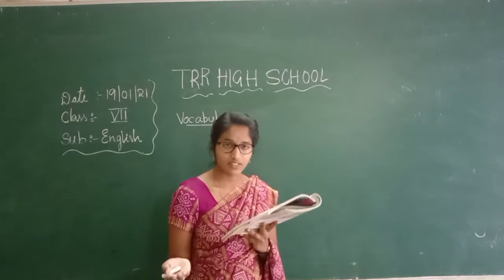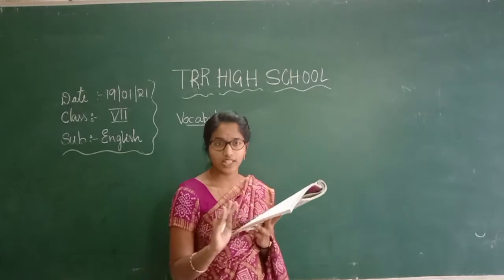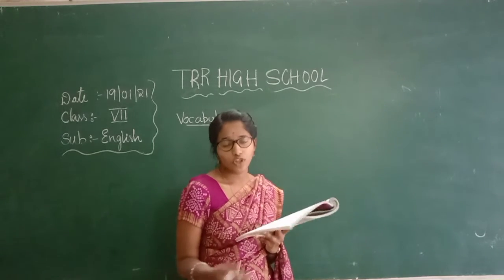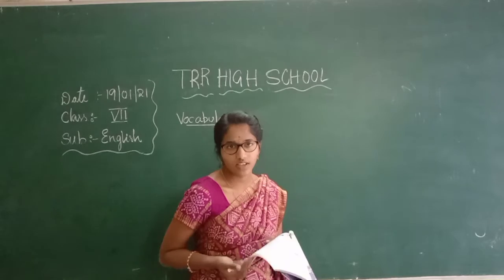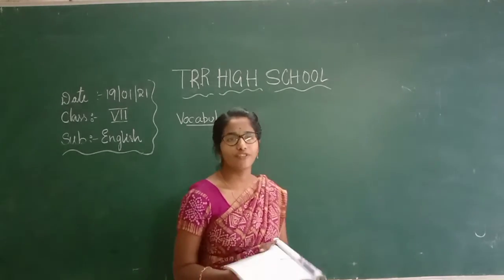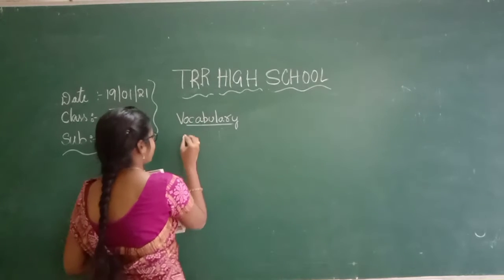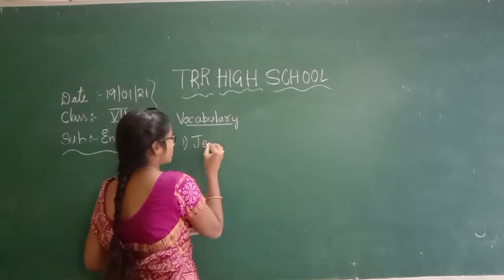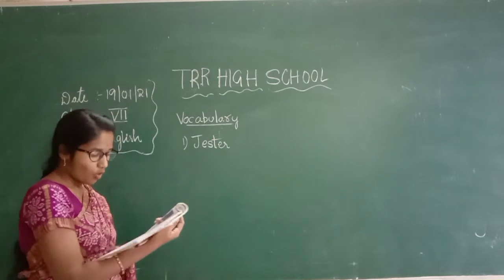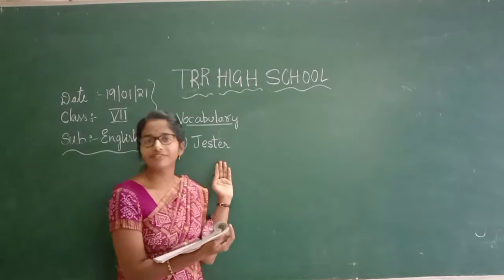No. Gesture? Pleased? No. Penalty? No. Jester, in the sense of one who cracked jokes. Bebar cracks jokes in the kingdom of Akbar. So the first answer is jester. Bebar was a jester in the court of Akbar.